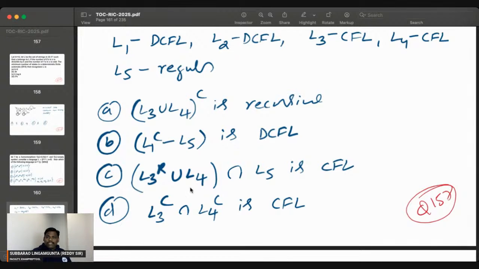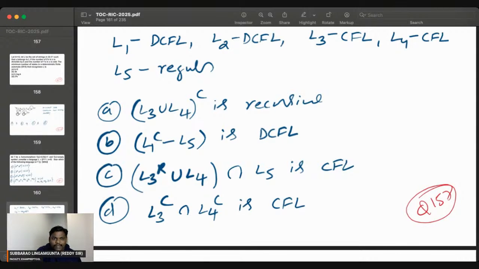Right now, try this. L3 is a CFL, CFL complement is CSL. CFL complement may or may not be a CFL. CFLs are not closed under complementation. Everyone knows CFLs are not closed under intersection and complementation also. CFL complement is CSL, so CSL intersection CSL is CSL. CSL means recursive. So A is correct. He's asking recursive, so CSL means recursive is correct.